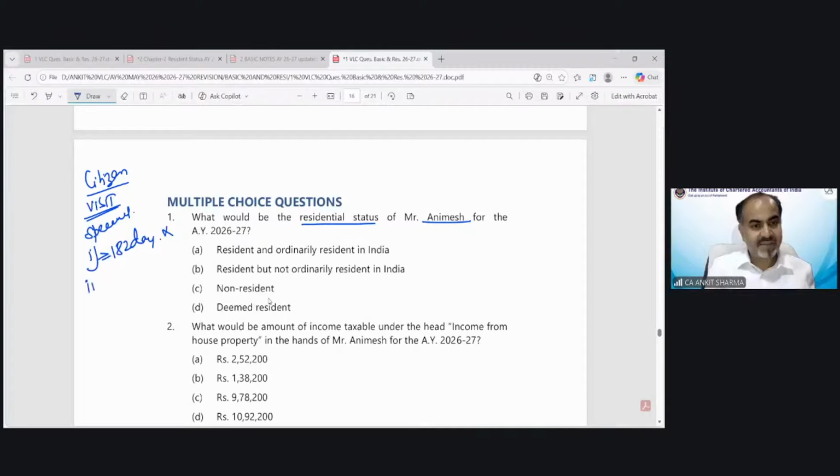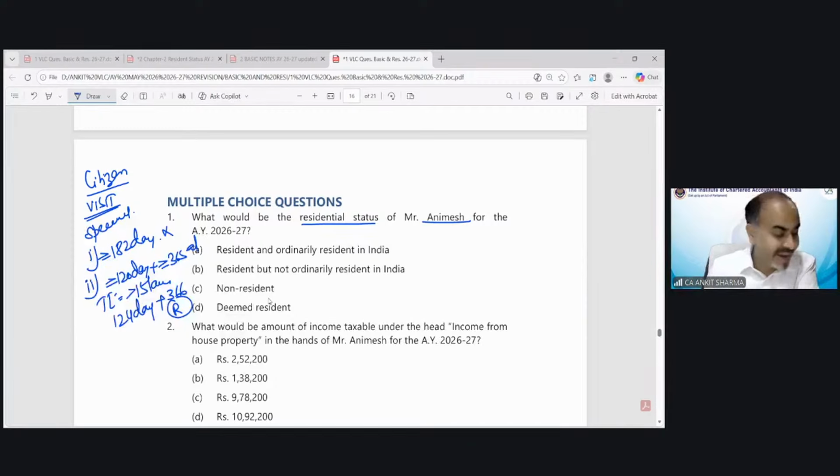Then the second is more than or equal to 120 days plus more than or equal to 365 days if your total income from Indian sources exceeds 15 lakh rupees, which is exceeding in this case. In the current year, he was in India 124 days and in the last 4 years, he was 366 days. So he would be a resident in India.